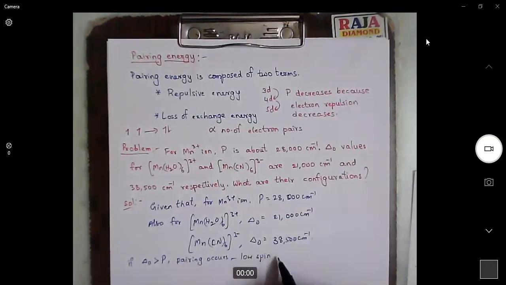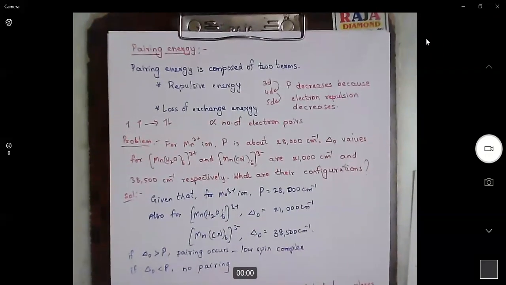If delta naught is less than P, there is no pairing, because delta naught is low, so the electron can easily go to occupy the higher level. So in this case, there is no pairing, and we observe high spin complex.